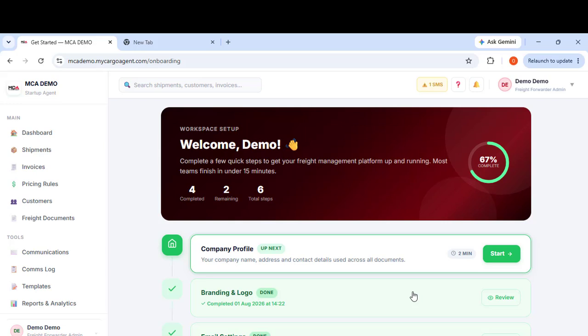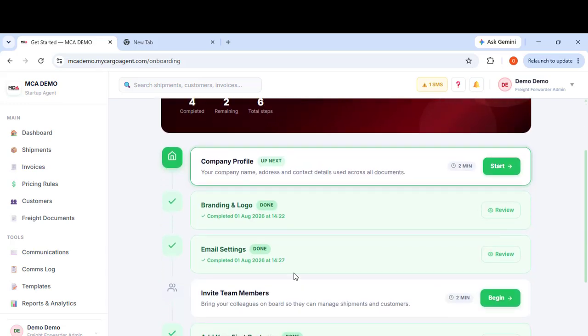So once you log in, you get your workspace setup page, and that's for you to check if you've set up your company profile, your branding logo, and your email settings. For email settings, you need to know the SMTP details, just like when you set up your email on your phone.